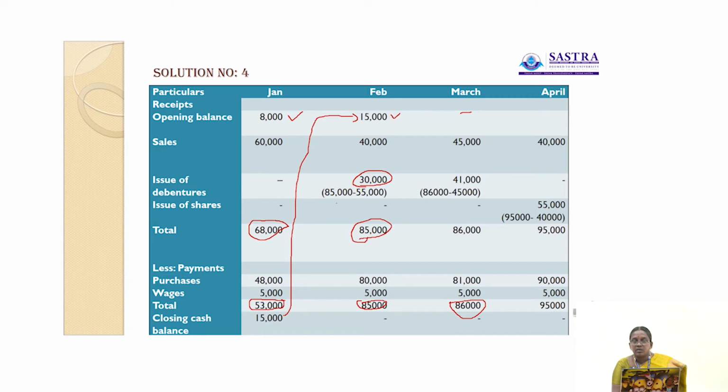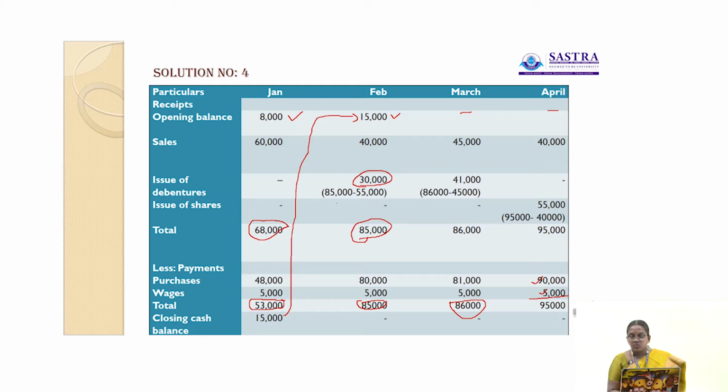So in the month of April, here there are no balances. Sales rupees 40,000, and there are no debentures issued here. Then less payments or purchases. Here purchases rupees 90,000, wages rupees 5,000. The total payments is 95,000. 40,000 is the sales amount. Here there is no issue of debentures. So here also 95,000 is higher than 40,000.